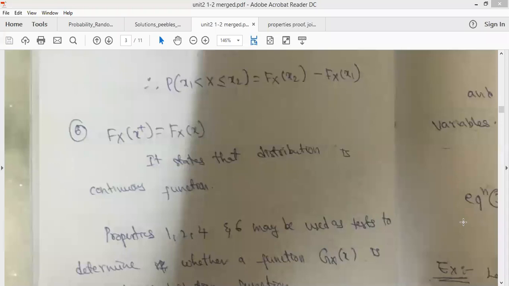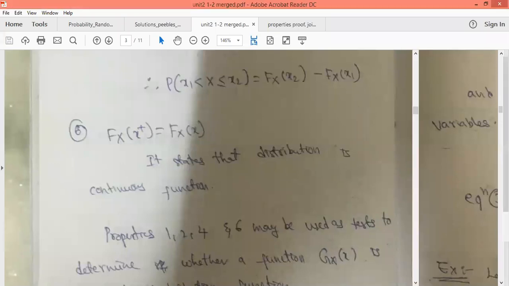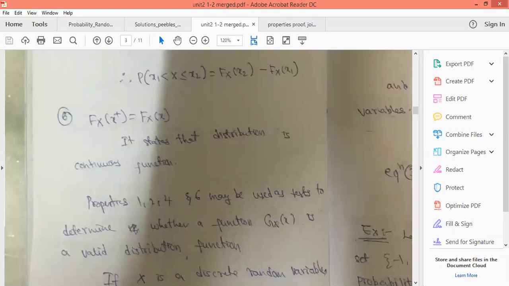When these four conditions are satisfied, that is 1, 2, 4 and 6, then we say that the given function is a valid cumulative distribution function; otherwise it is not valid. So these are the properties we use to test whether the function is a valid cumulative distribution function or not.